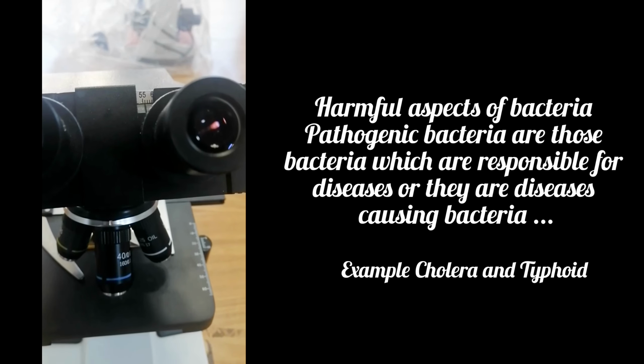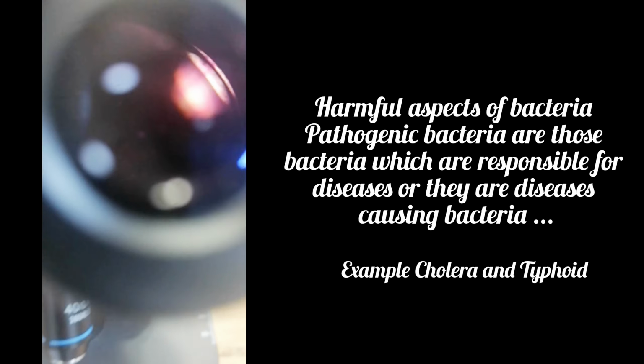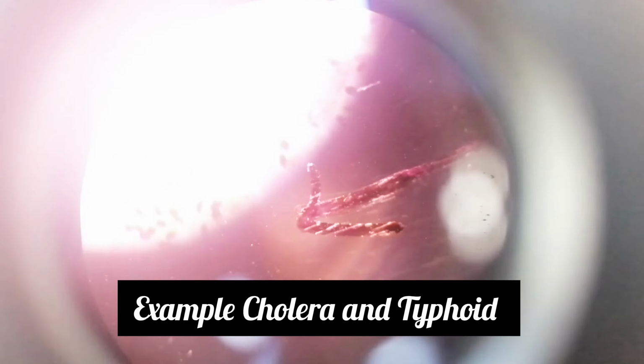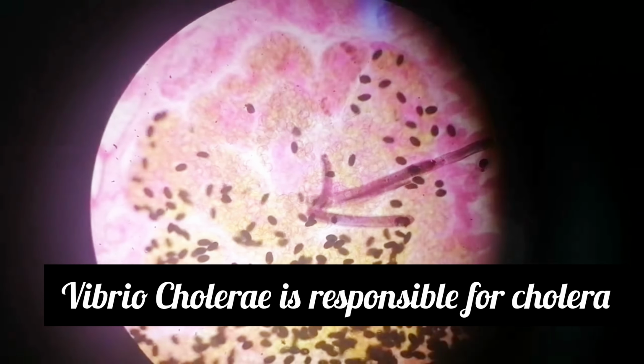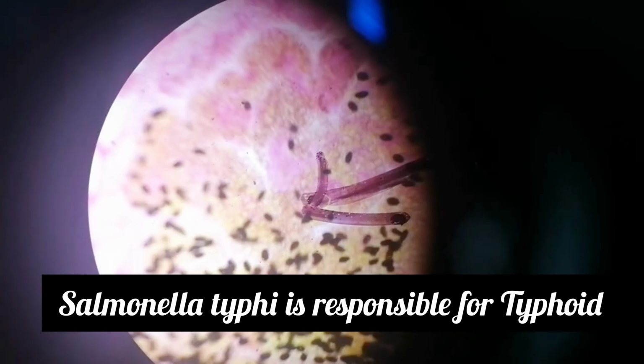Now we see harmful aspects of bacteria. Some bacteria are responsible for diseases like cholera and typhoid. Vibrio cholerae is responsible for cholera. Salmonella typhi is responsible for typhoid.